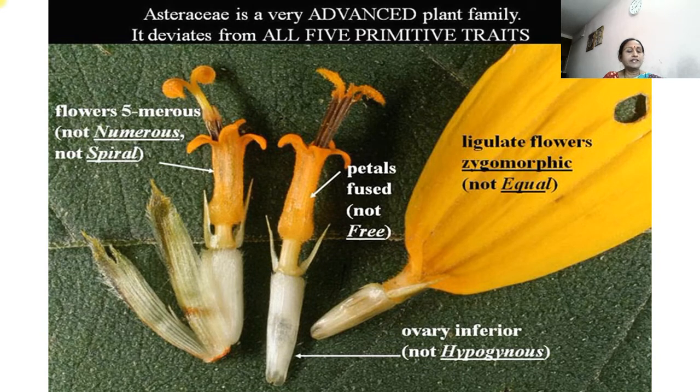Asteraceae is a very advanced plant family, and here there are two types of florets. These are the ligulate flowers, called ray florets, and at the center of the disc some florets or flower-like structures are there, which are called disc florets.